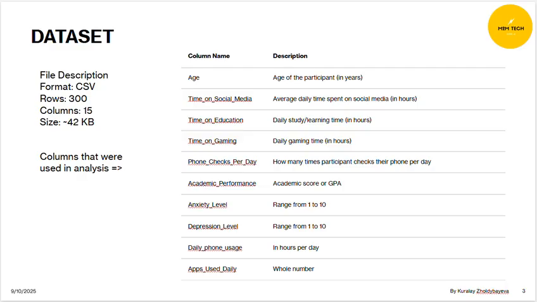More information on the dataset. It was in CSV format. It had only 300 rows and 15 columns. I didn't use all 15 columns for my analysis. I used only the columns that I listed on this slide.